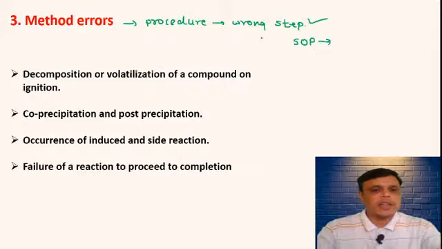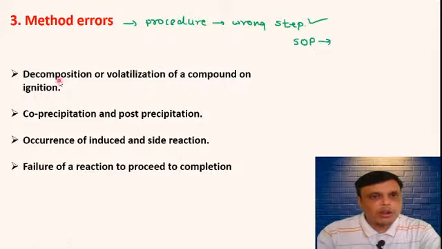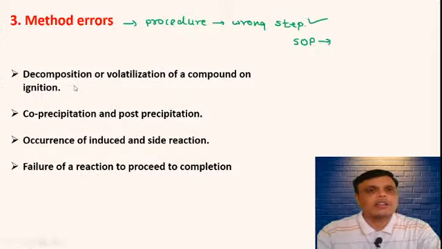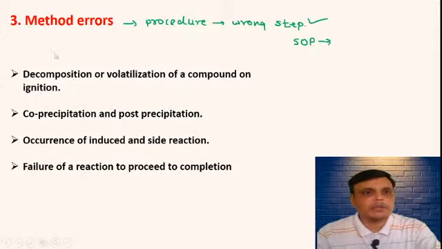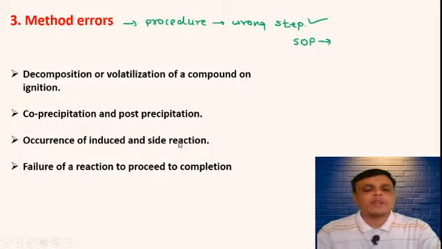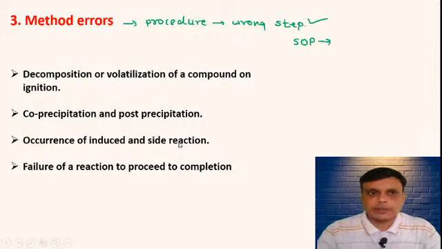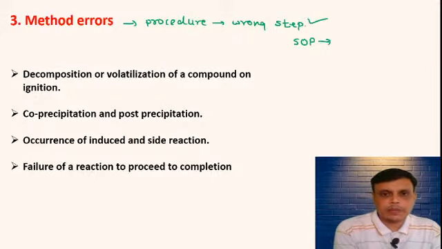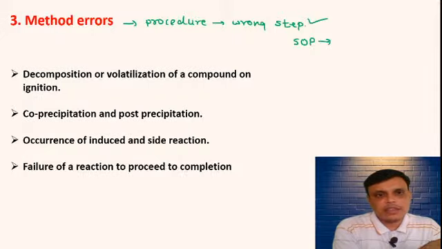For example, decomposition or volatilization of compound on ignition. This is the first reason due to which method error comes. Then co-precipitation and post-precipitation. Co-precipitation means what? For example, we are doing a precipitation reaction, and there are some reagents that get precipitated along with your product.